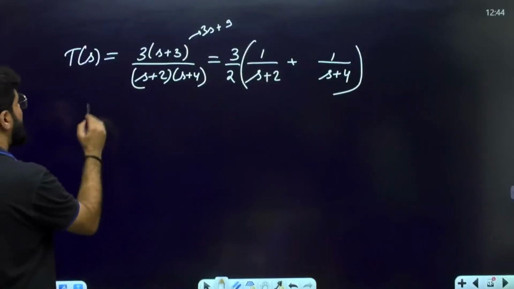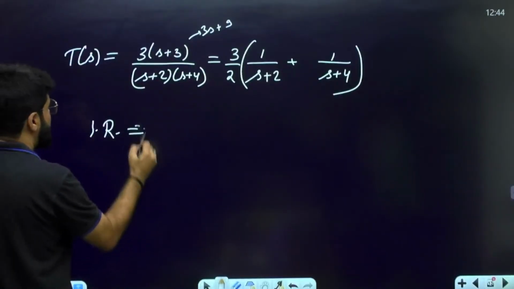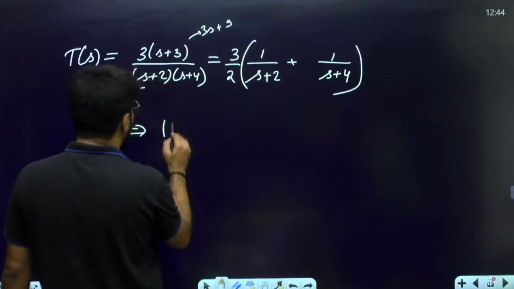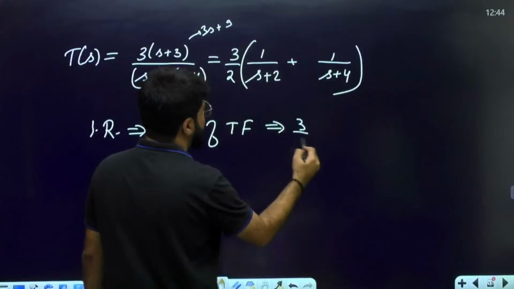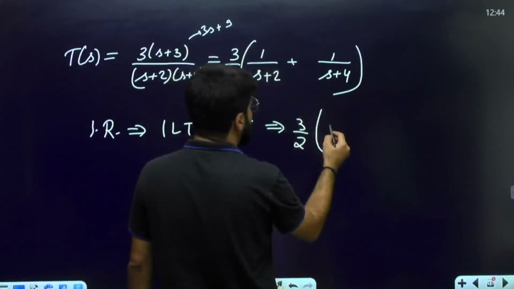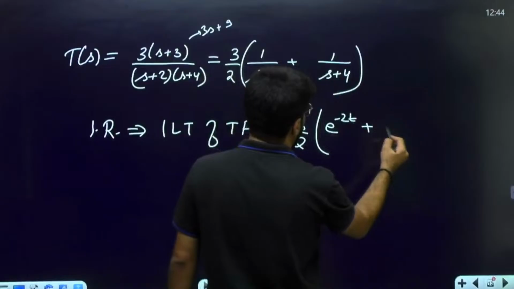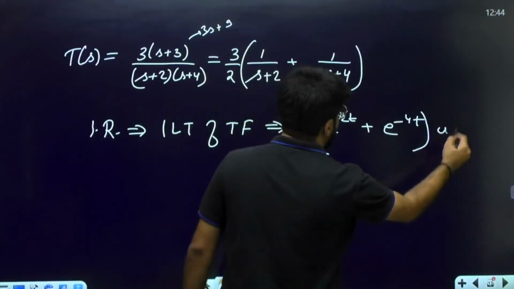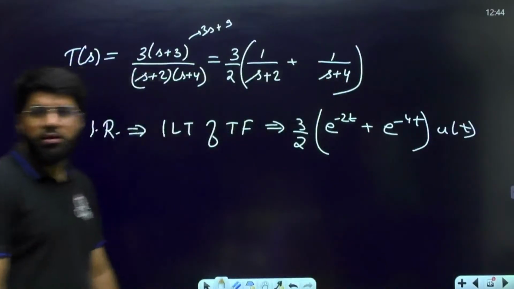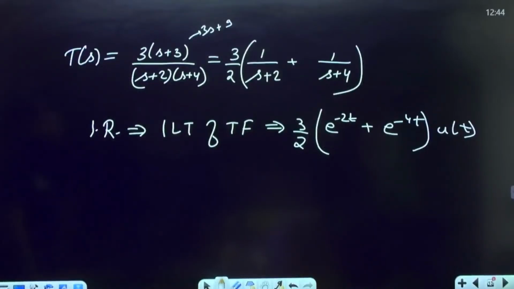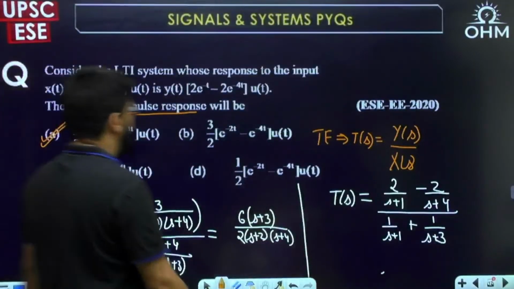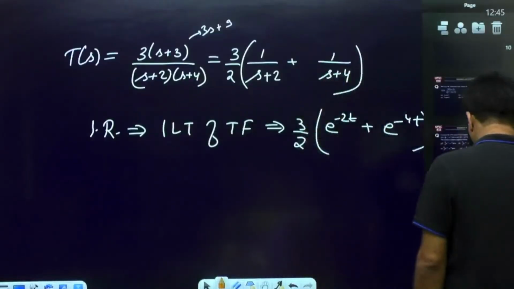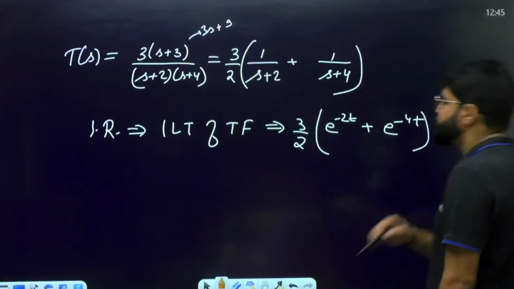Correct only. Okay, so now what is the impulse response? Impulse response means the inverse Laplace transform of the transfer function. So what is the inverse Laplace transform? 3 by 2, 1 upon s plus 2, e power minus 2t, 1 upon s plus 4, e power minus 4t, whole multiplied by u(t). So 3 by 2, e power minus 2t plus e power minus 4t, that is option number A. That is option A to be tick marked. Correct?